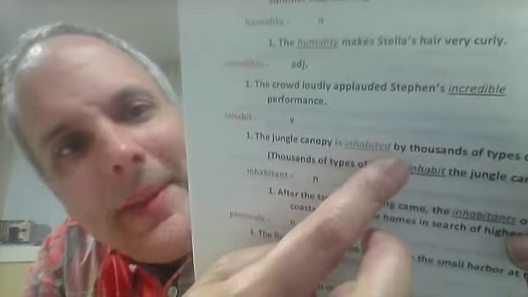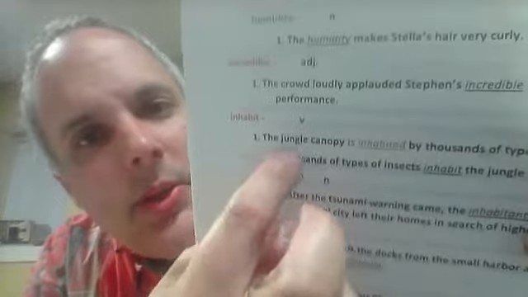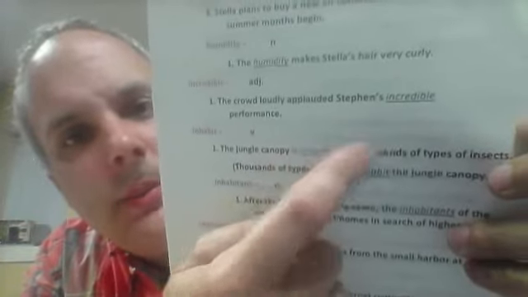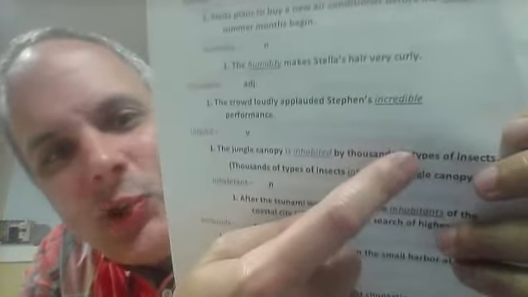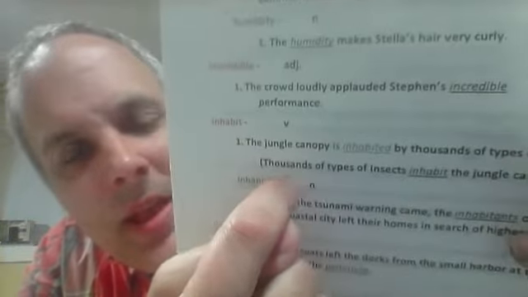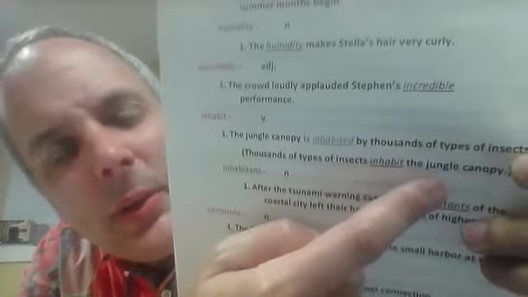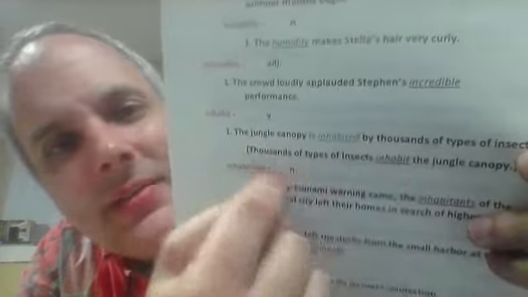This is something called a passive sentence. The jungle canopy is inhabited by thousands of types of insects. Who is living there? The insects. Now, I can rewrite this sentence and write an active sentence, okay? So here, if I do an active sentence, this verb and the insects doing the verb are going to change. Now, this is going to go in front of inhabit. Thousands of types of insects inhabit the jungle canopy. This is another way to write it. It's maybe even a better way, the second one, using an active sentence.